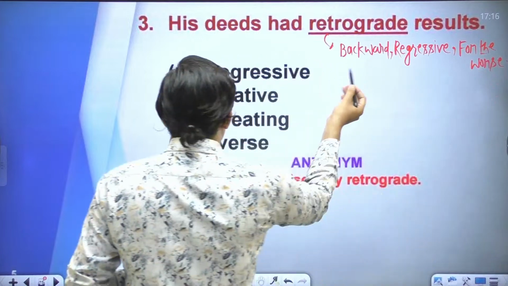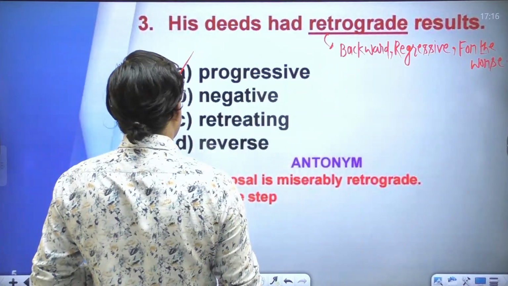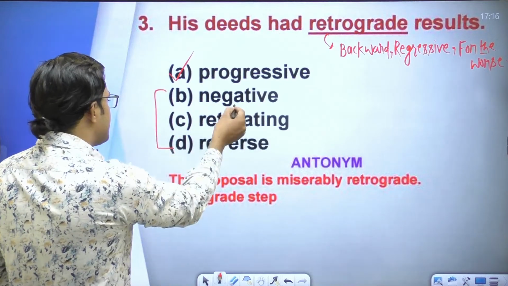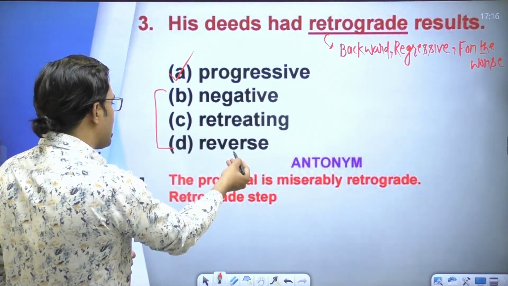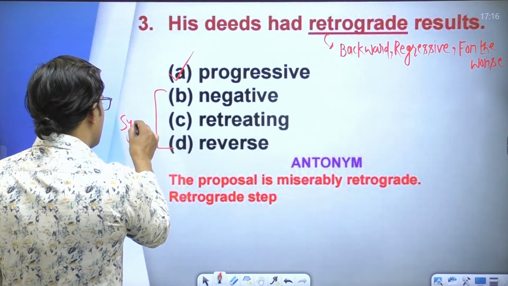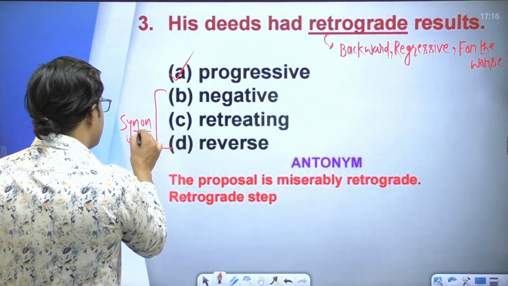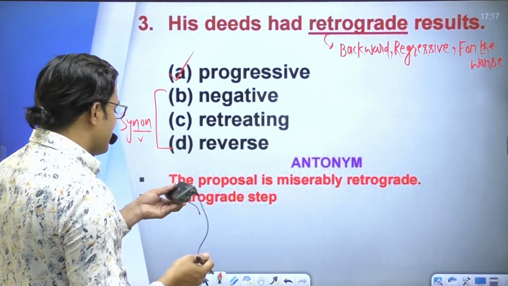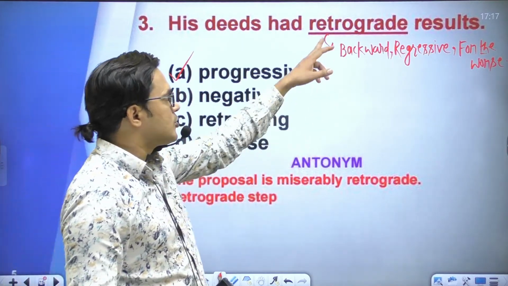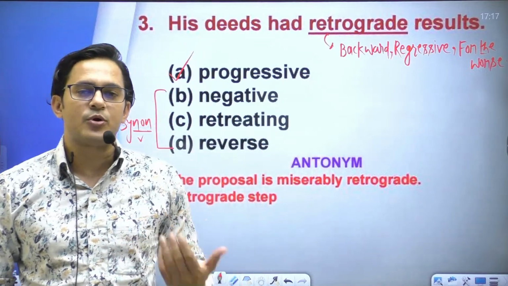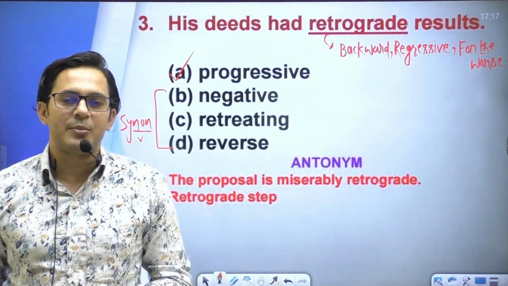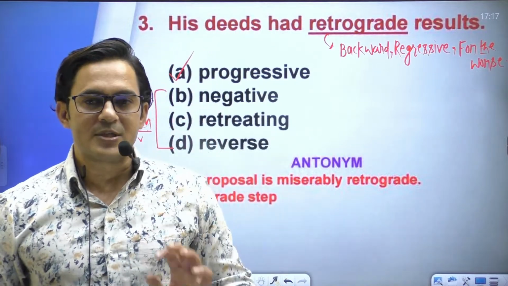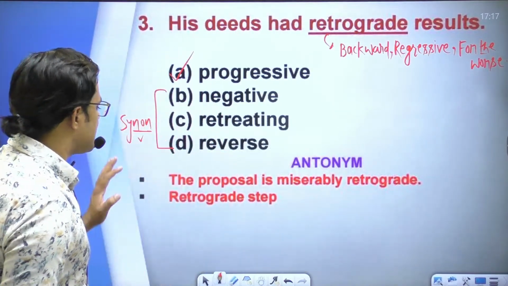So the opposite of retrograde is progressive. Option A is the right answer. And these three words, negative, retreating and reverse, are synonyms of retrograde; they have similar meaning. You have to tell the opposite of retrograde, and that is progressive, because retrograde means backward or regressive or for the worse, right? So option A is the right answer.